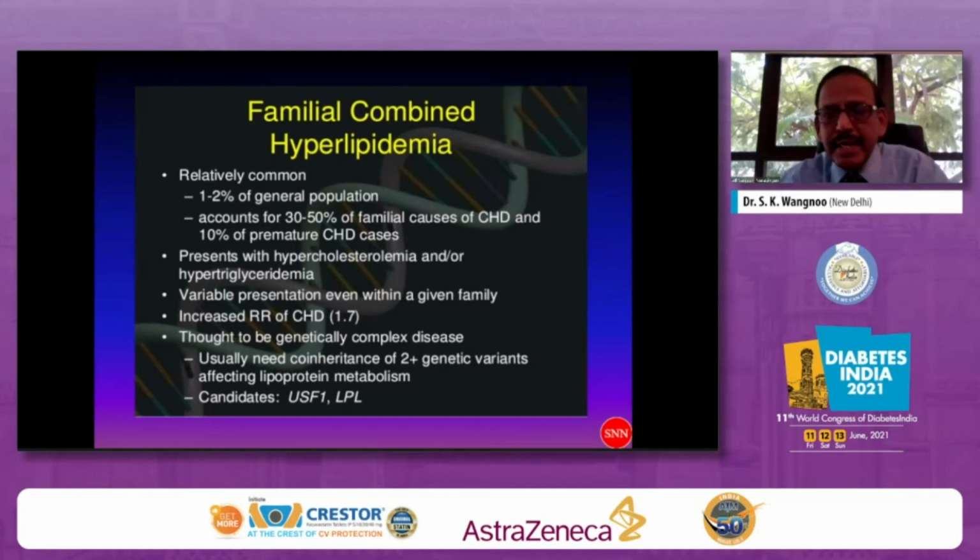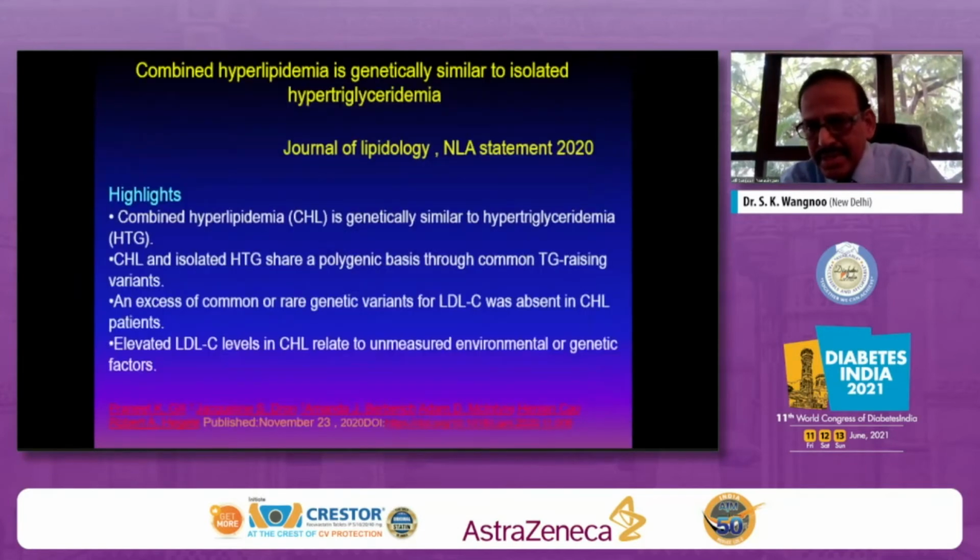It's thought to be a genetic complex disease, usually needing co-inheritance of 2 plus genetic variants affecting the lipoprotein metabolism. All along, we have been thinking that it is a monogenic hypothesis. The recent data, which was published only in the month of November last year, 2020, gives you some indication about the characteristic abnormality seen in familial combined hyperlipidemia.